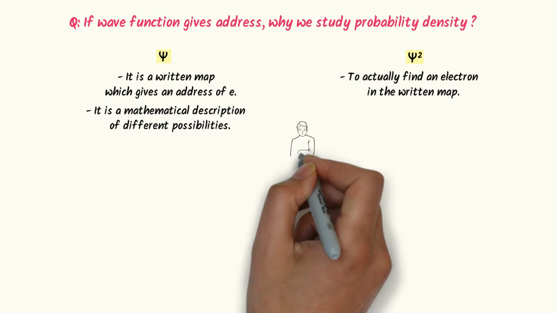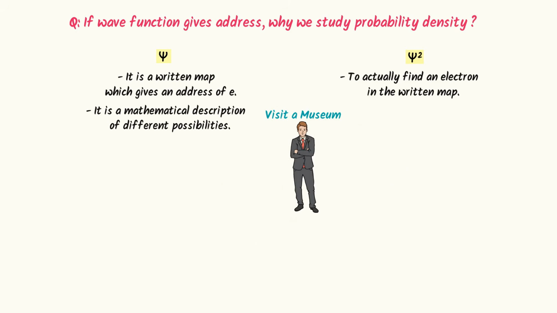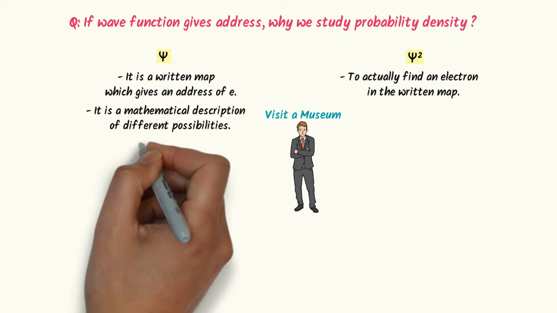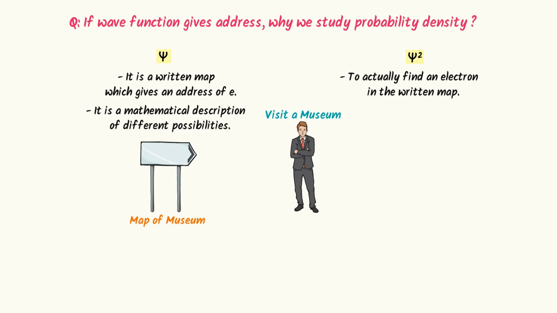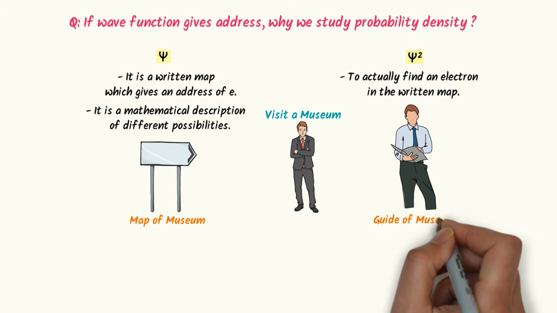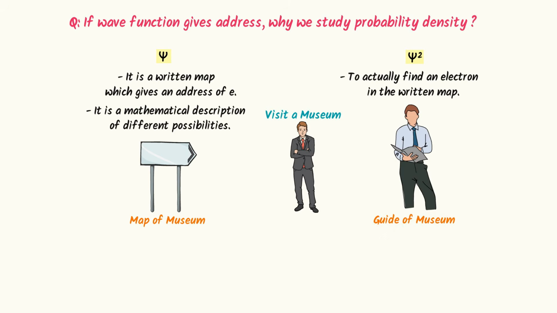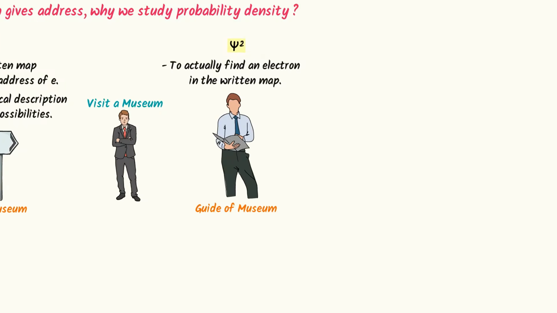For example, let's say you visit a museum. There, wave function is like a complete map of the museum showing all possible rooms, paths, etc. While probability density is like a guide that tells you where you are most likely to actually walk and find things inside the museum. This is how you differentiate between wave function and probability density.